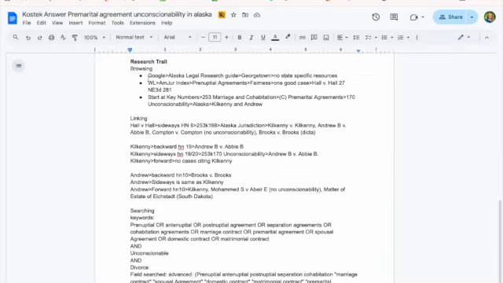So you can see that here: Westlaw, AmJur, prenuptial agreements, fairness, one good case, Hall v. Hall, and then what it is. The other way that I could do that would be to start with key numbers and look to marriage and cohabitation, which is key number 253, then look at premarital agreements, and then 170 is on unconscionability. Change my jurisdiction to Alaska and see what I find there. Let's go ahead and look at that.